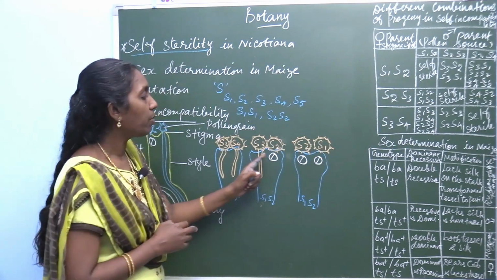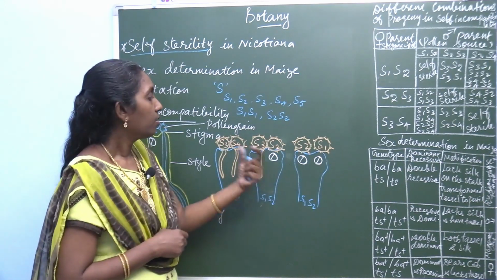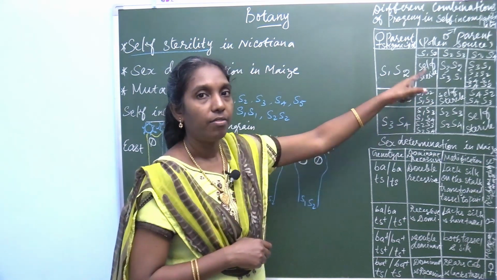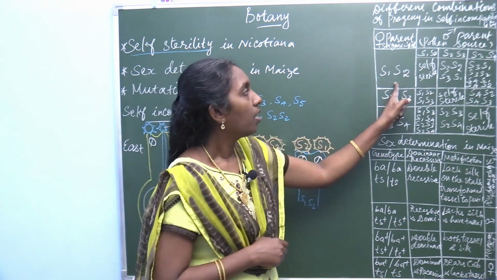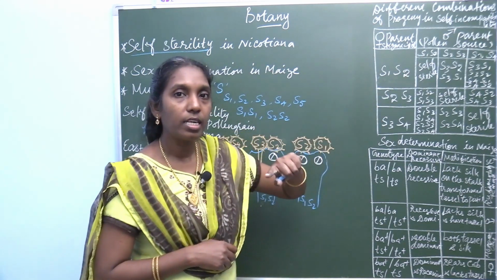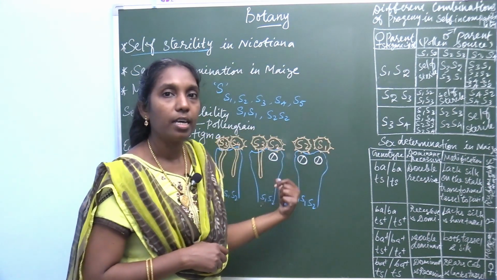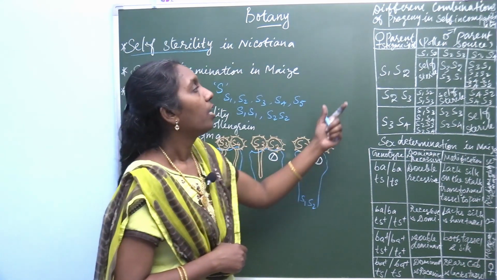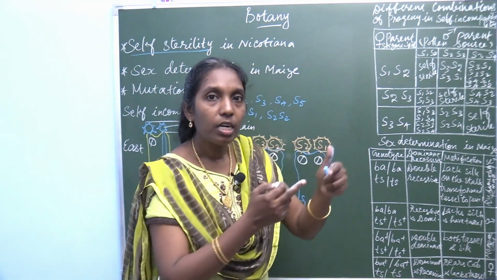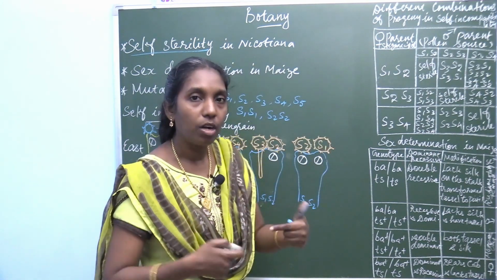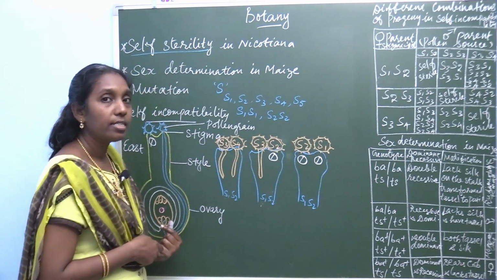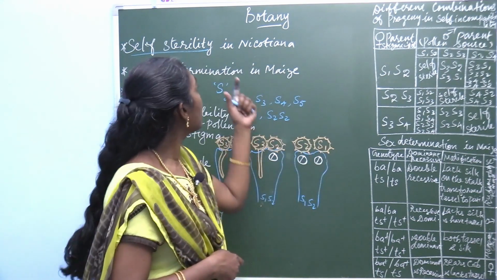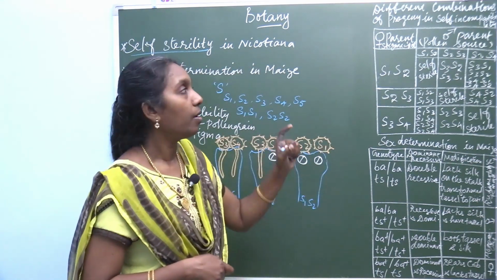If the pollen do not germinate, it is producing sterile plant. It develops the progeny self-sterile, because it is homozygous condition. Homozygous condition is sterile; in heterozygous, the pollen tube develops. If the pollen tube do not develop, it do not carry the male gamete, and the gamete do not fuse with the egg. So, it affects the fertilization also. So, it produces male sterility. It produces sterile plant, self-sterile plant.